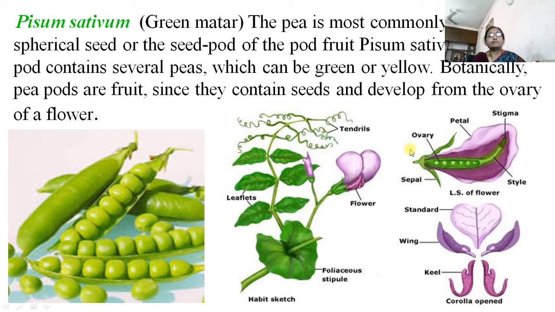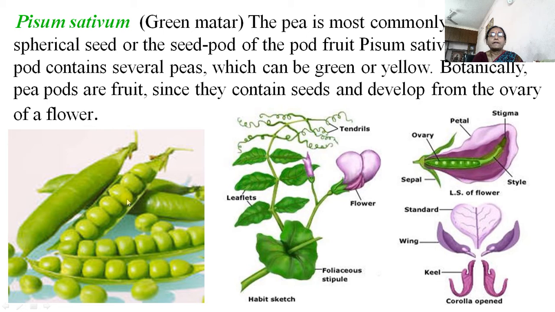Then Pisum sativum, commonly called green matar or watana. The pea has small spherical seeds, and the pod of the fruit contains many seeds.